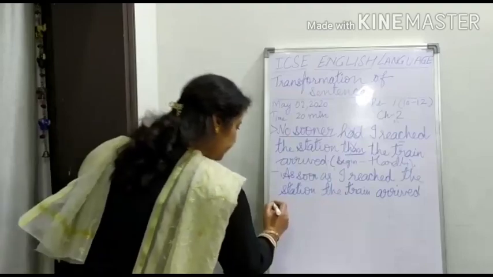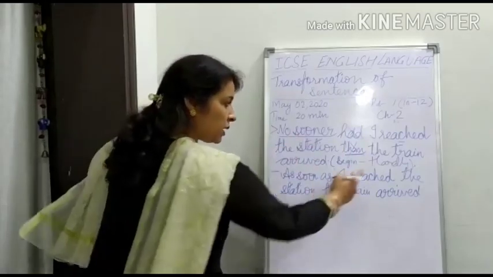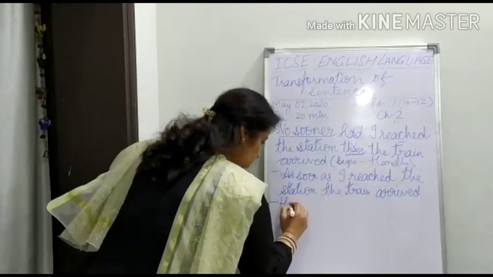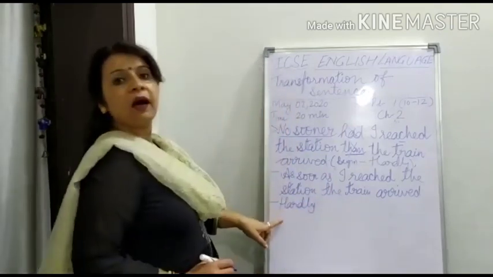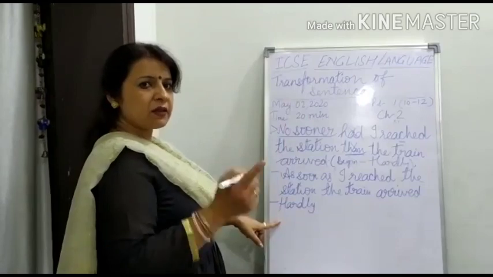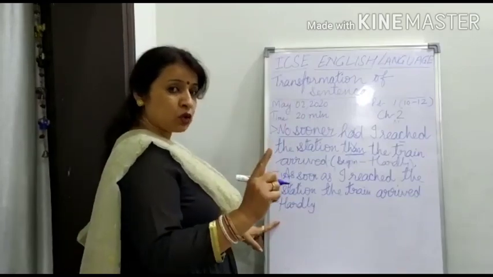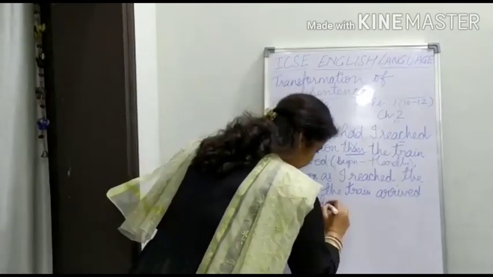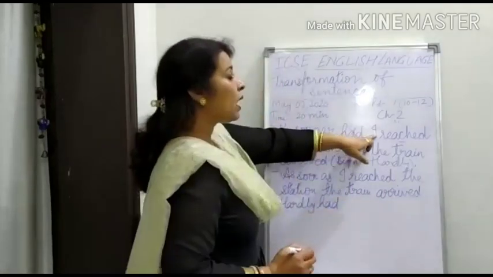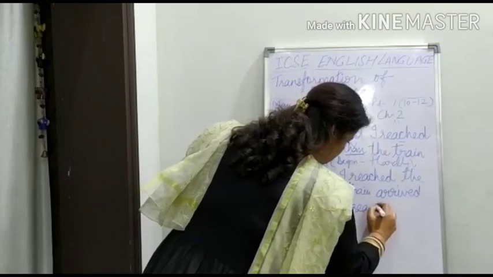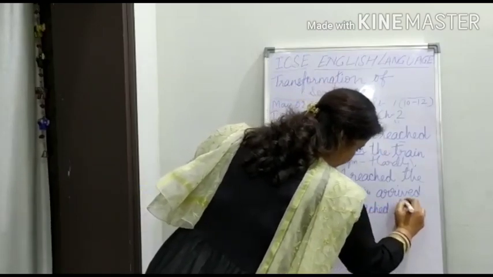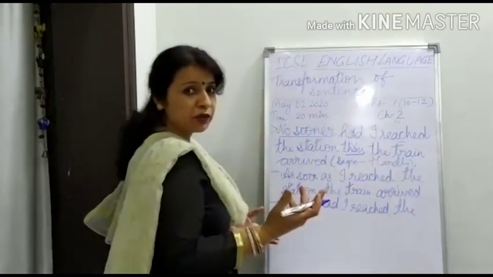Now second, we are beginning it with hardly. What is the rule with that? Hardly had, scarcely had. I told you. So hardly had I, now follow the same. I reached, where we have to reach?